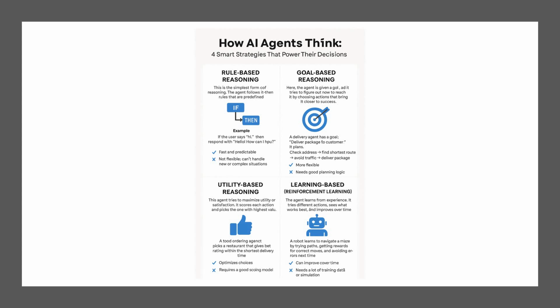Let me give an example. A delivery agent must deliver a package. It will first check the address, plan the shortest route and avoid traffic, then deliver the package. Each step is chosen because it serves the end goal.